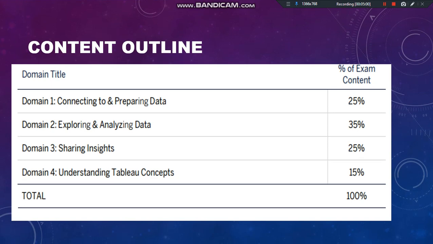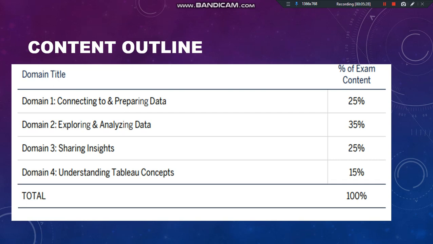Okay, the content outline for this exam. This is a very brief syllabus or overview of what exactly the points are for this exam. The first one is connecting and preparing the data, which is 25% of the total weightage. Connecting and preparing the data includes the connecting.